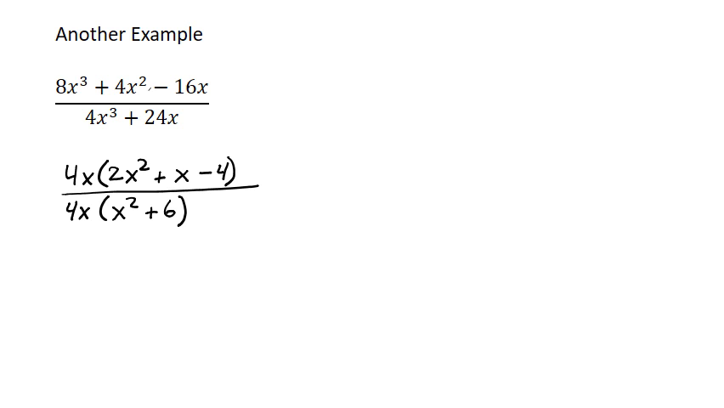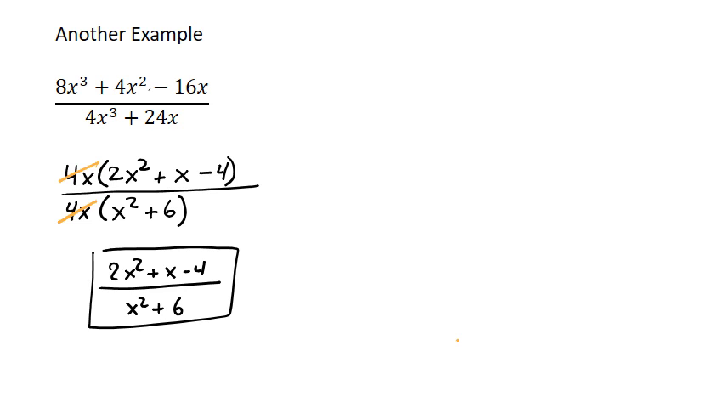Now again, as we've seen in the two previous slides, the 4x's are now factors being multiplied by everything else, which means we can cancel them out. And what are we left with? We're left with 2x squared plus x minus 4 all over x squared plus 6. So in this example, we didn't just factor out a number, we also factored out a variable, because every term in the original problem had the variable in it, so we could factor it out.